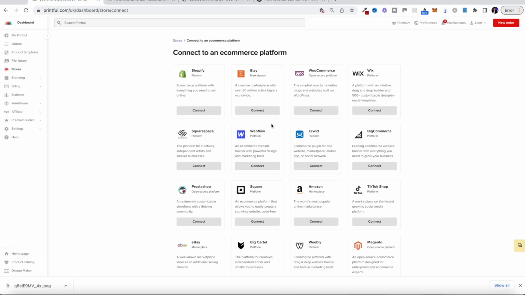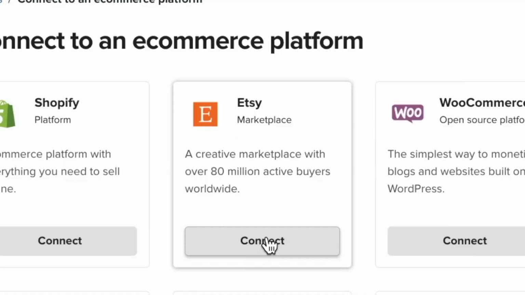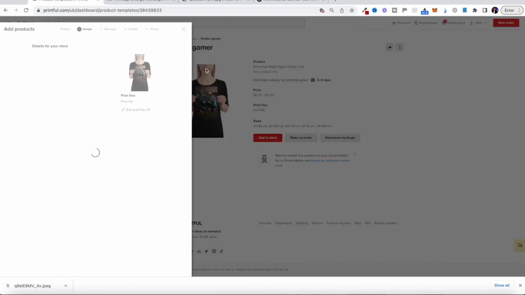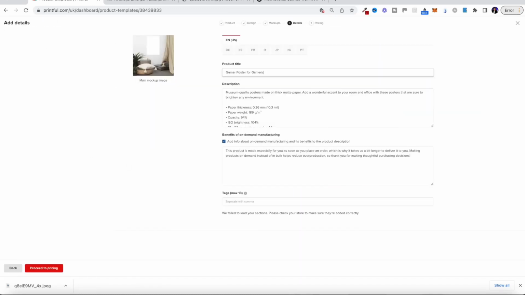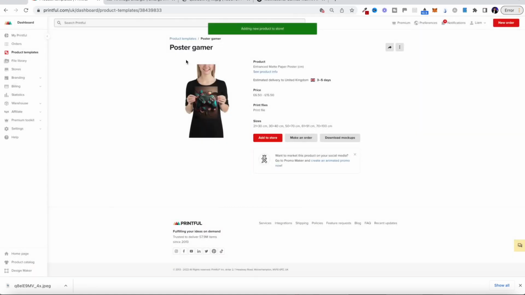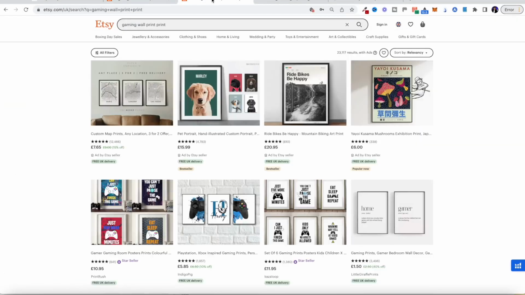Another much easier way to do this, and this is the way that I've actually made money from print on demand in the past, is to actually sell things again on Etsy. So you can connect it to your Etsy store just by clicking connect here. Then all you need to do is click on add to store, choose your Etsy account, create some mock-ups, fill in the description, then you can choose the pricing and then click on submit to store, and that will actually send it over to your Etsy account into drafts here.